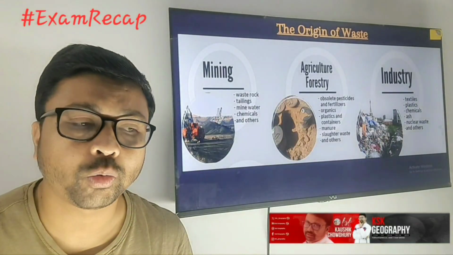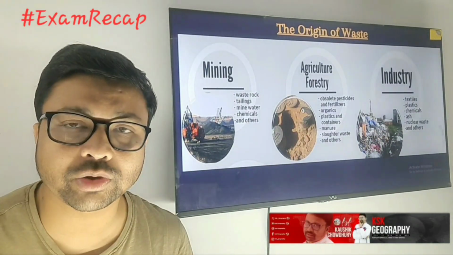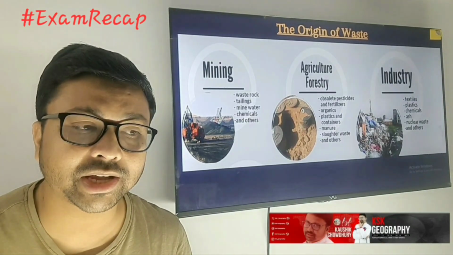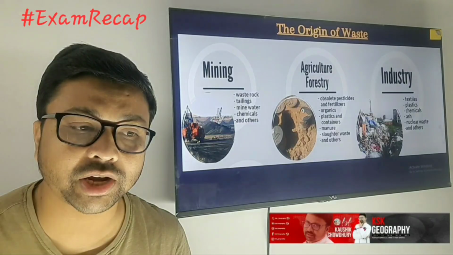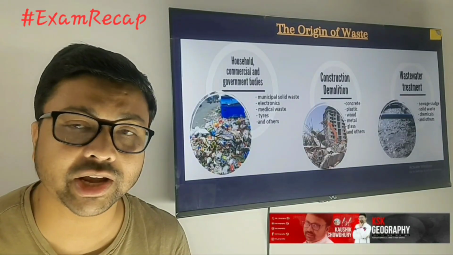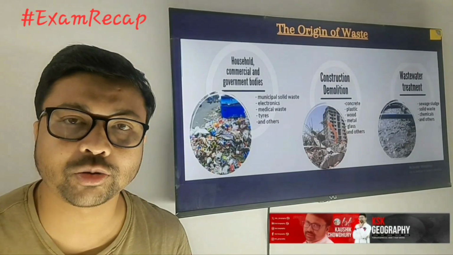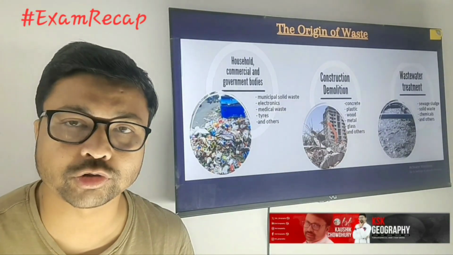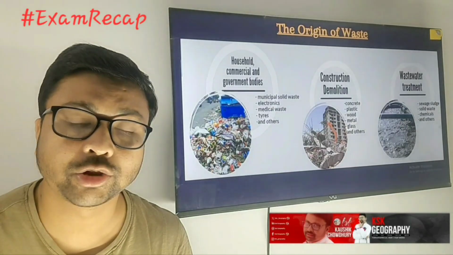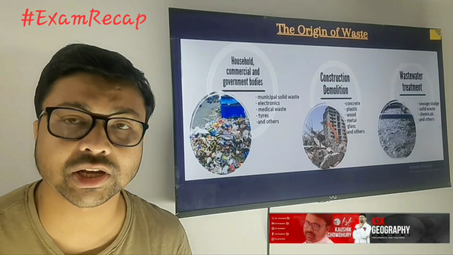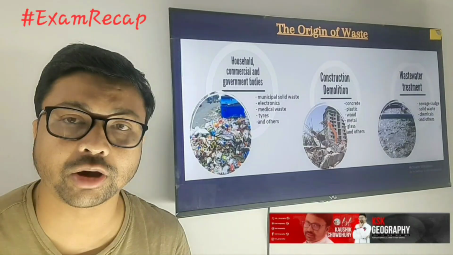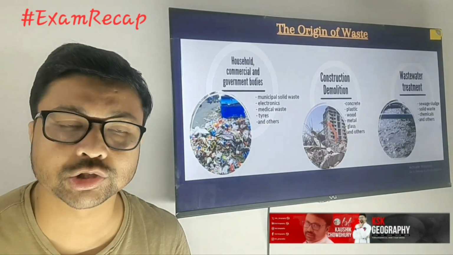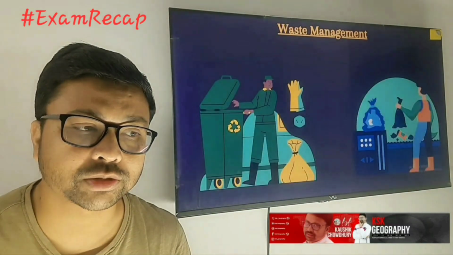Next, you need to know what the sources of waste are. We generally get waste from different sources, like mining activity, agricultural or forestry activities, and industry. Every day in our domestic households we are also producing a lot of waste materials. Next, construction activities, especially demolition of buildings, produce waste. And next, wastewater treatment also gives us some amount of waste materials.